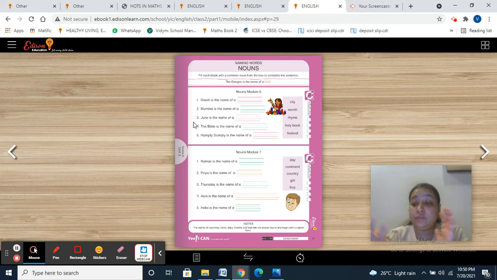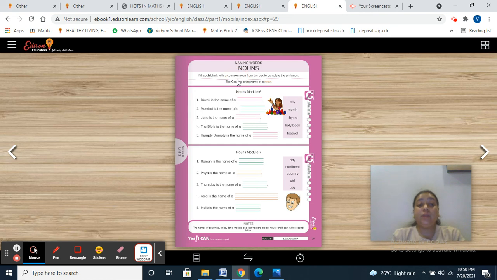These are the names of rivers. Then names of states: Haryana, Punjab, Jammu Kashmir, Gujarat, Rajasthan, Uttar Pradesh, Madhya Pradesh, Maharashtra. All these are states. Then cities: Delhi, Kolkata, Pune, Mumbai. All these are cities.